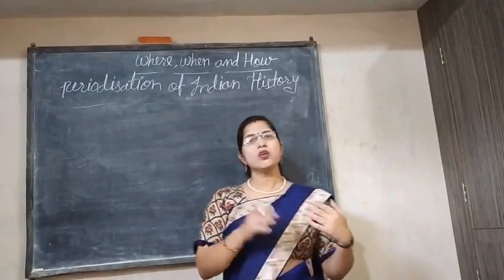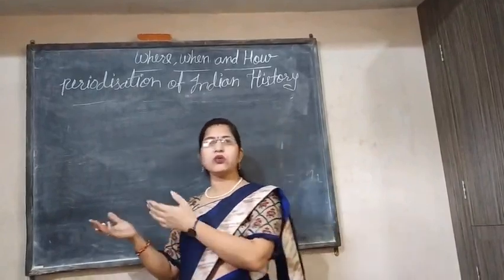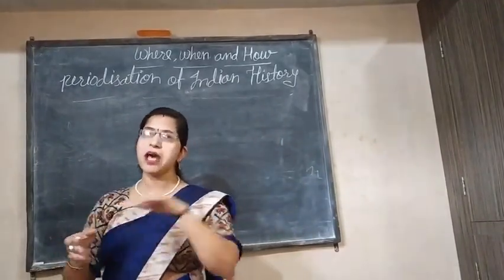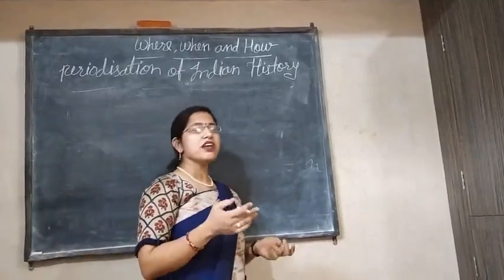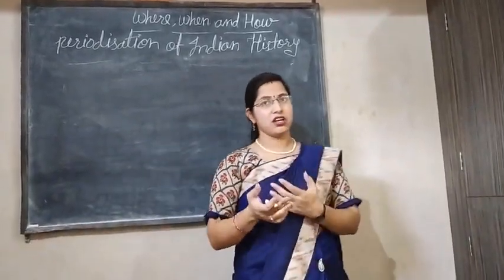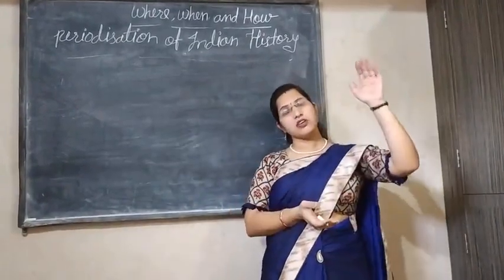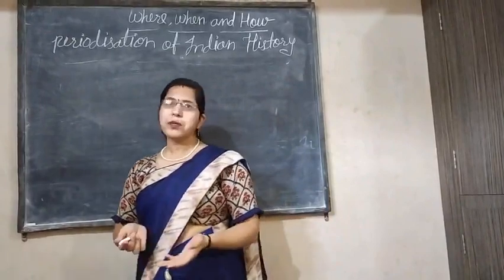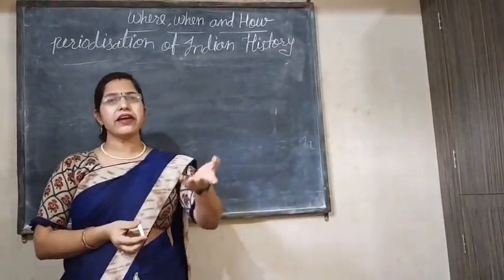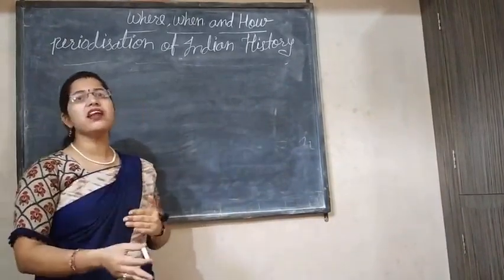You can tell anyone about that. And suppose you want to know what happened 20 years ago in your family. If you ask your grandparents and parents, they will tell you everything.